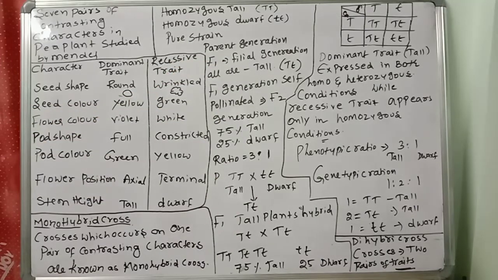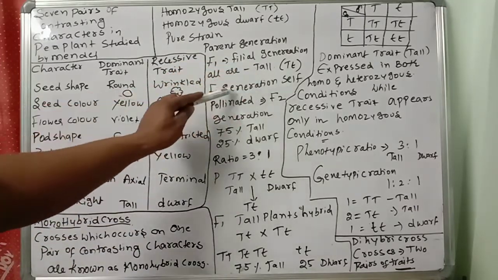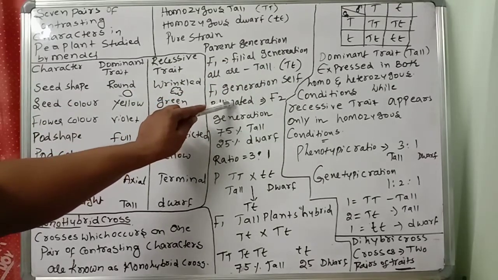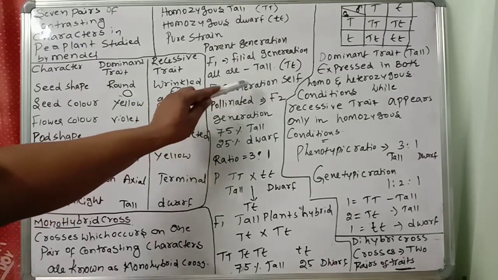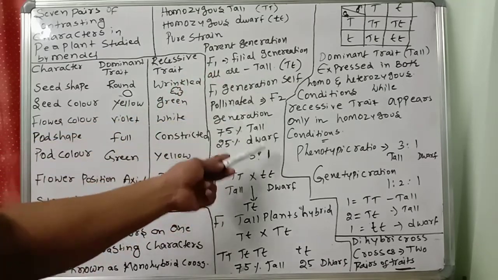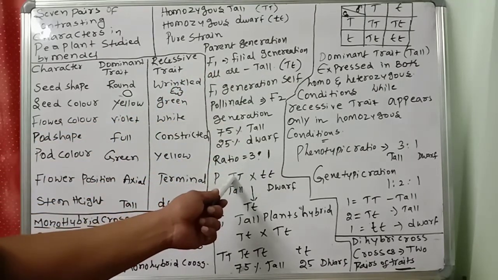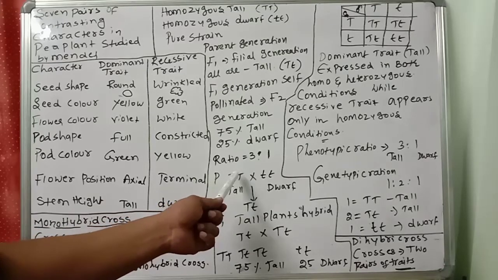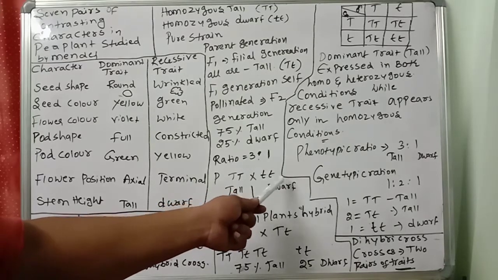Now this F1 generation is again self-pollinated. Here I am explaining: capital T is tall, small t is dwarf.